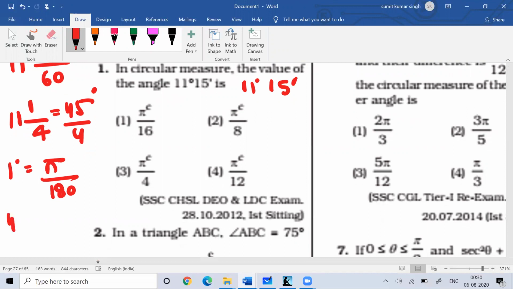So 45 by 4 degree. That becomes 45 by 4 into pi by 180. If you solve this, space is less, so leave it. I'll do something else.